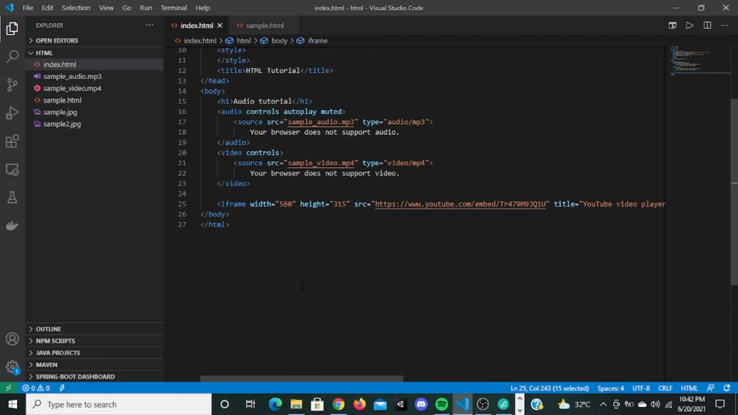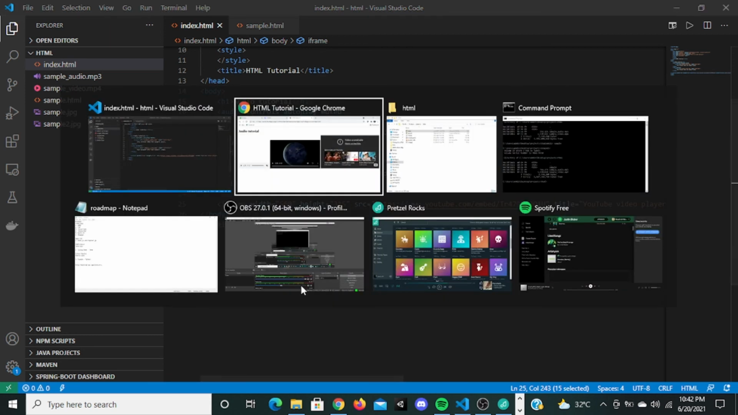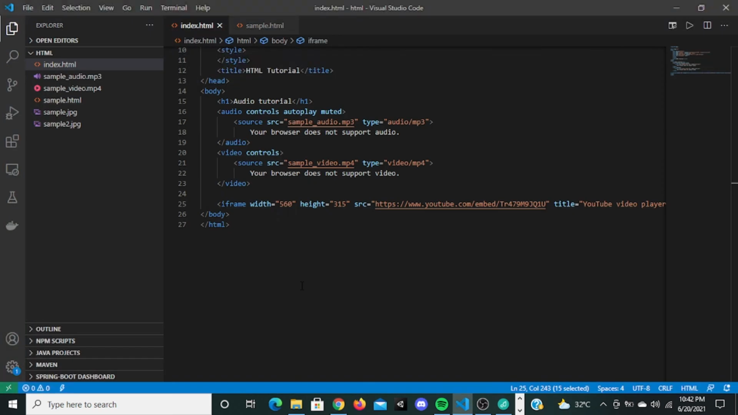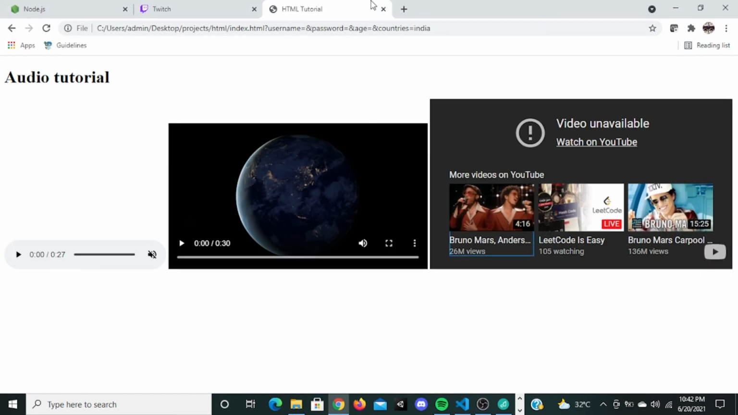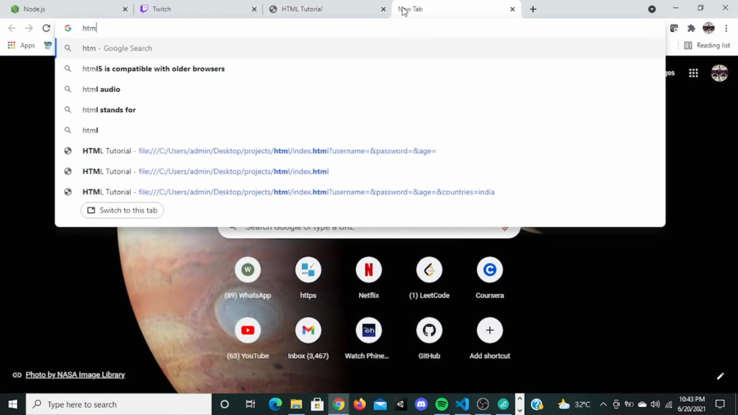Is this audio and video part clear? Are there any doubts on this? Any doubts on audio and video formats?